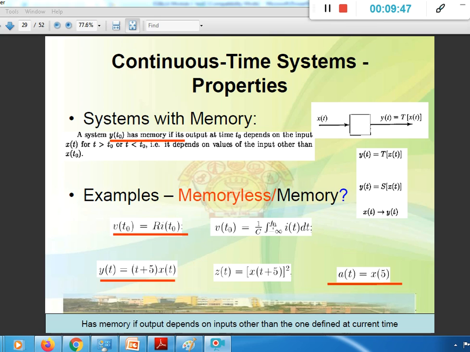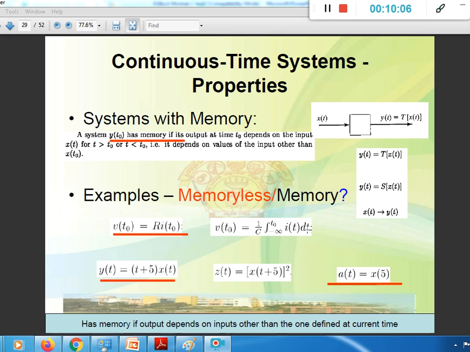Now let's see a capacitive sort of system. The system's output, the voltage equation, is given by 1 by C into the integration from minus infinity to t naught of I of t dt.